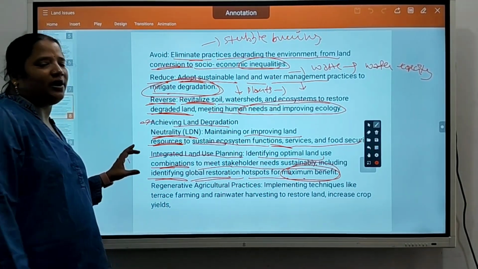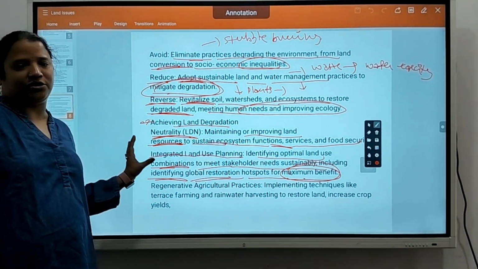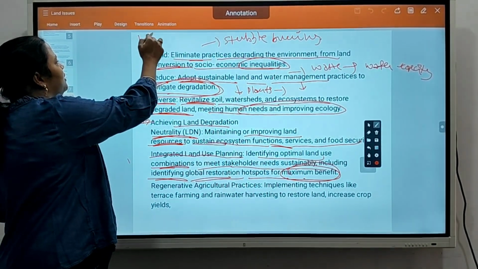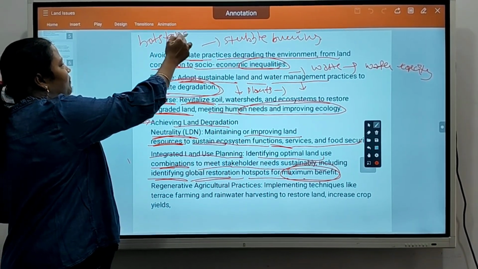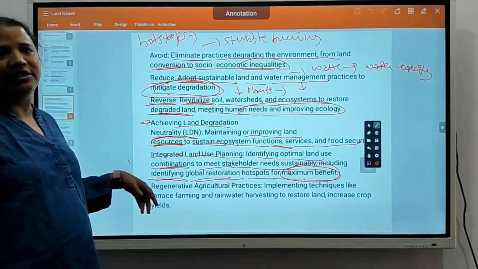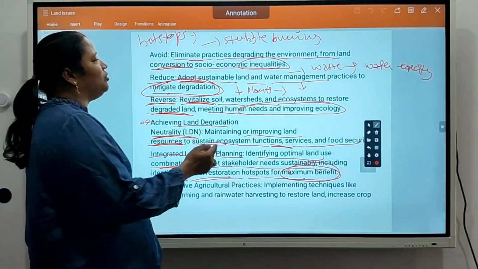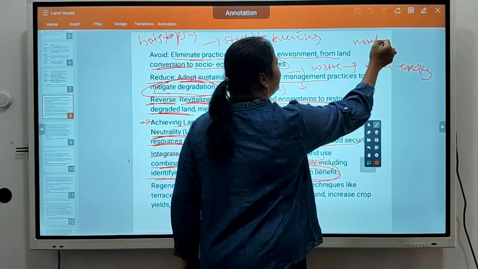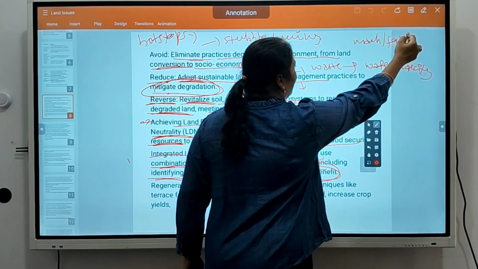They have to identify where to restore first, the hotspots where there is urgent need of restoration. Okay. Regenerative agriculture practices, meaning organic agriculture practices without using much machinery or fertilizers, are needed to improve the land.